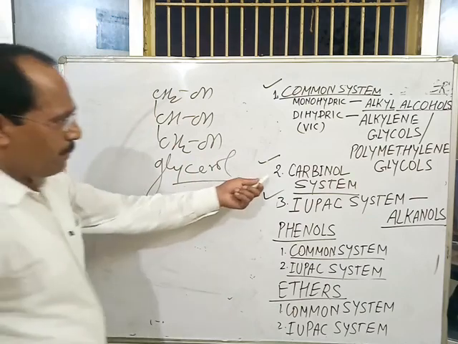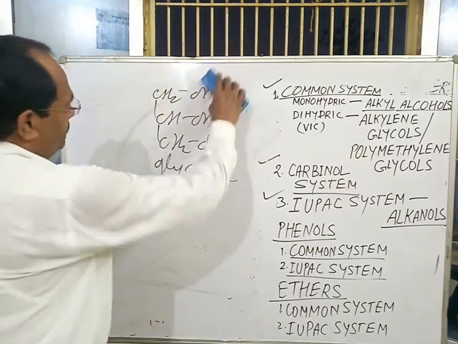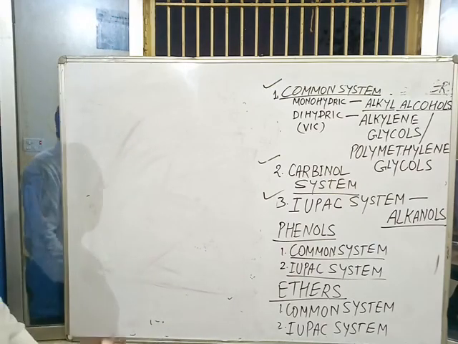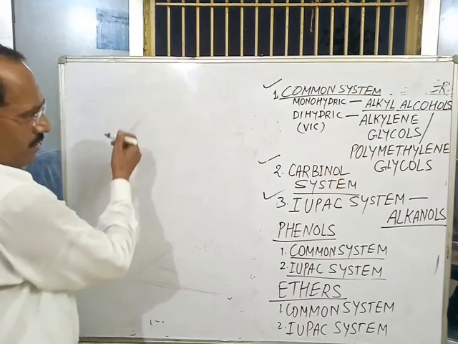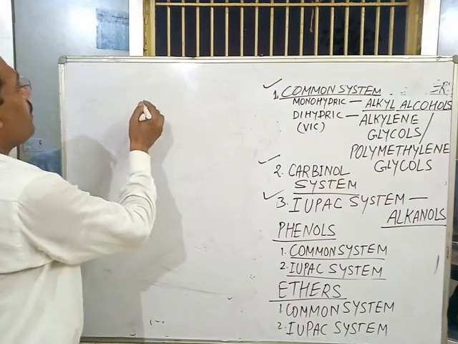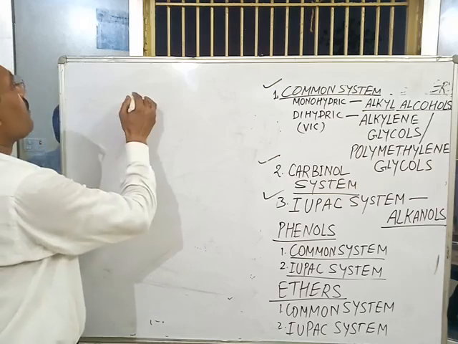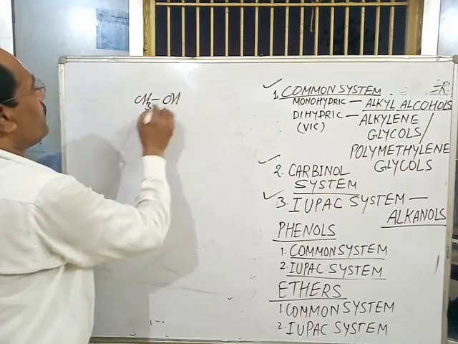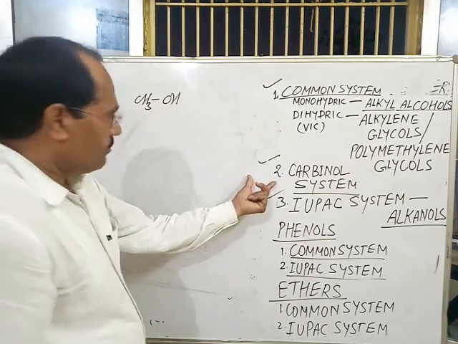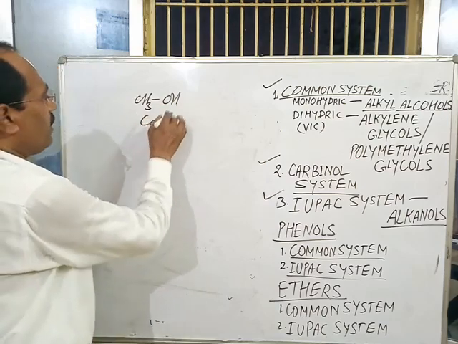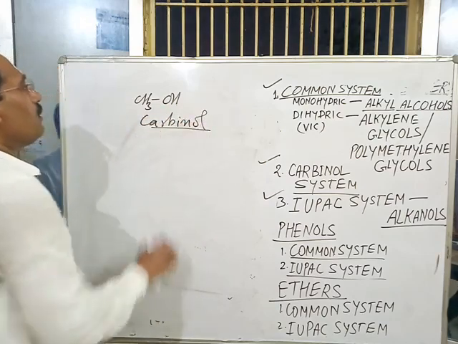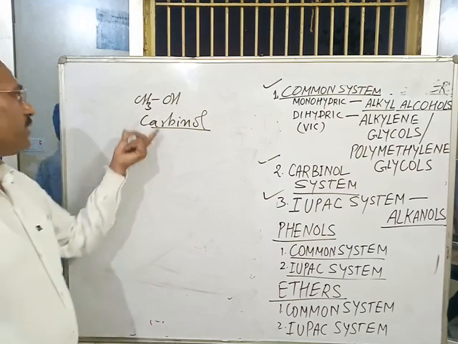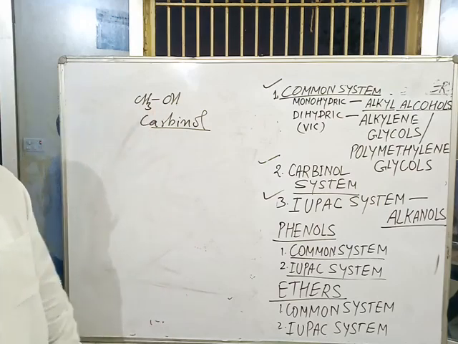The next system of nomenclature is the cardinal system. In the cardinal system, alcohols are named like this. CH3OH, methyl alcohol, is known as carbinol, and all the alcohols are named as derivatives of carbinol.